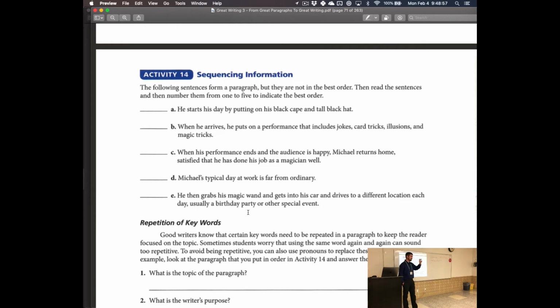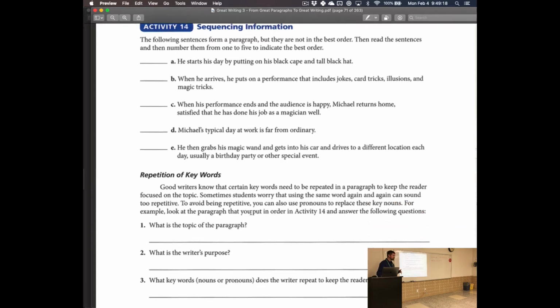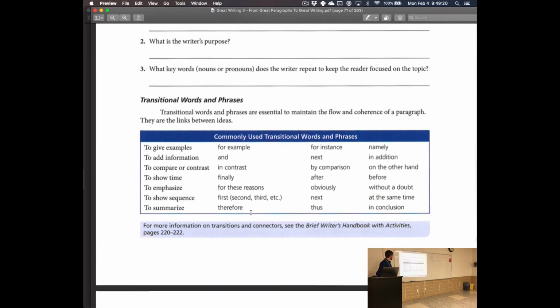So it happens in there three times. Magic, magician, those things. That's what we're talking about with repetition of keywords. We're using the same word. He doesn't switch from magic to special skills to dazzling, whatever, tricks or something like that. It stays with magic, okay? That helps with this coherence. It makes it easier to understand, okay?